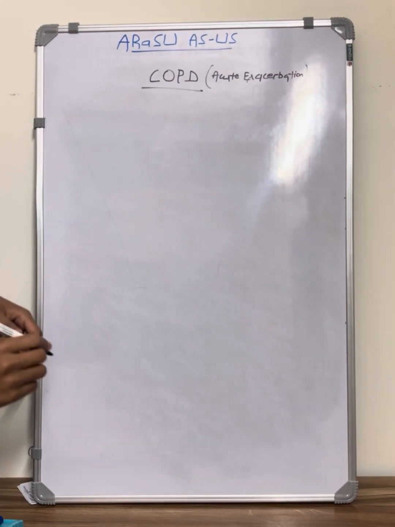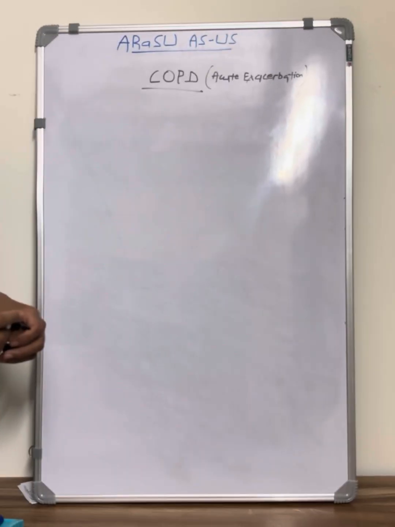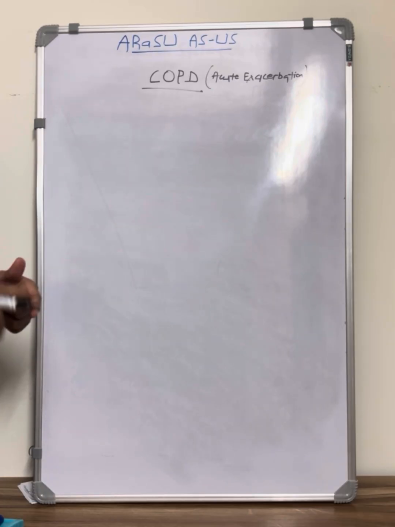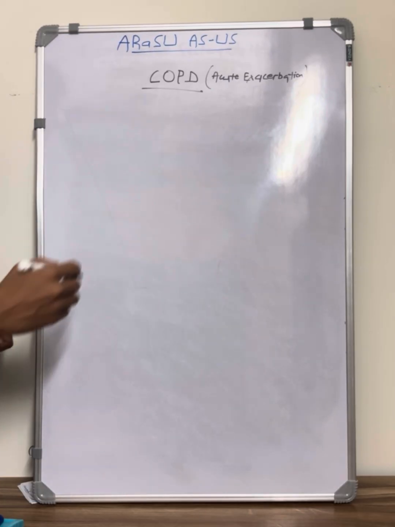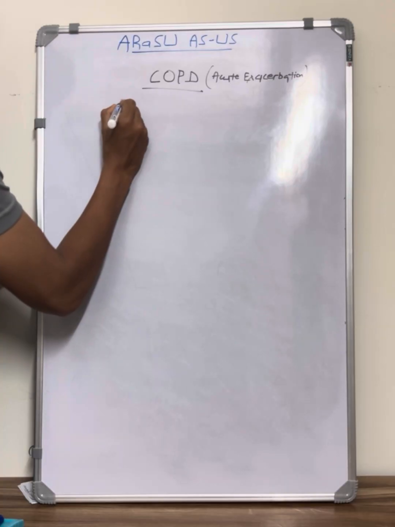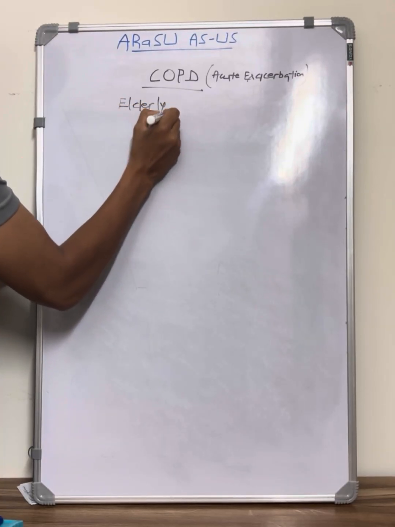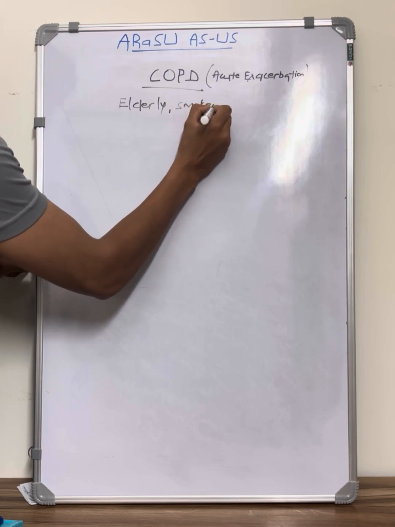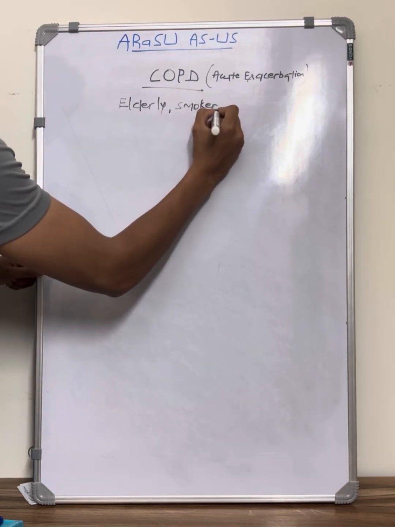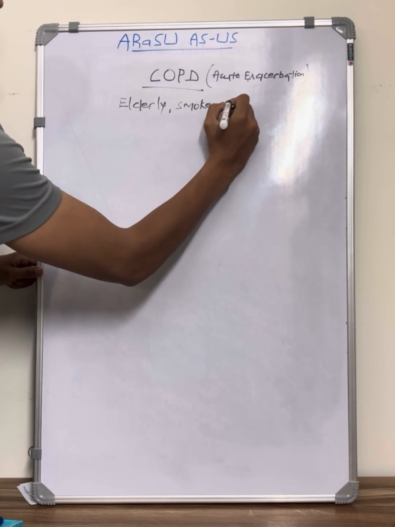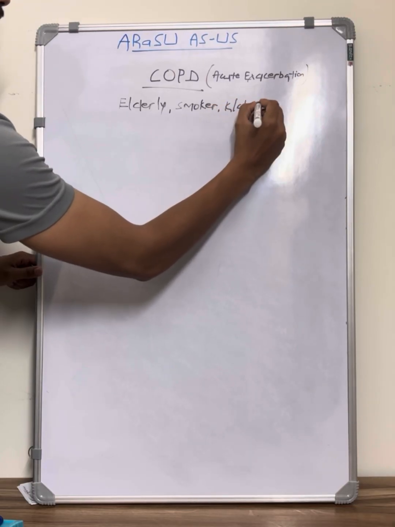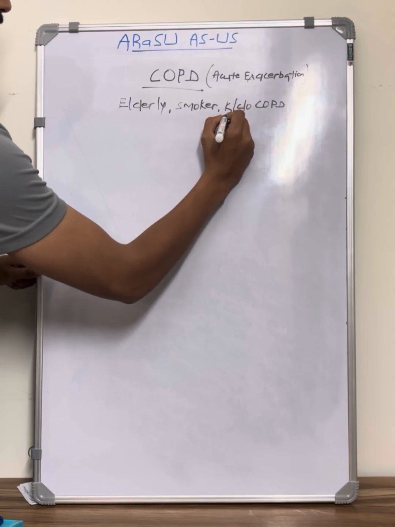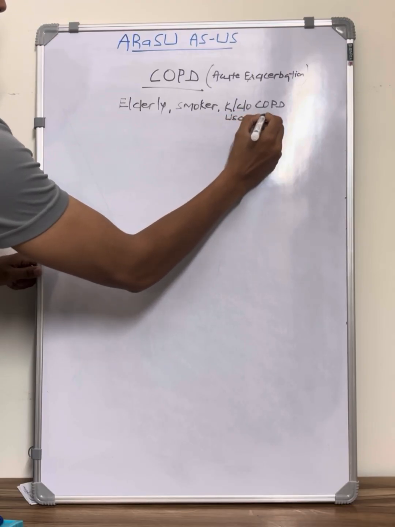Most commonly, the individual will present with dyspnea which is worsening since the last few days, or there might be cough, etc. And often they will be elderly, a smoker or previously a smoker, with past history of admissions for similar complaints, like already a known case of COPD, or you can consider the history of usage of inhalers.